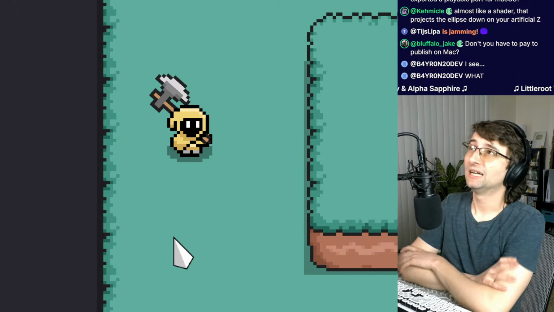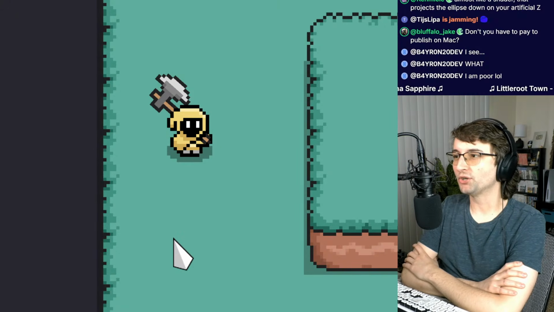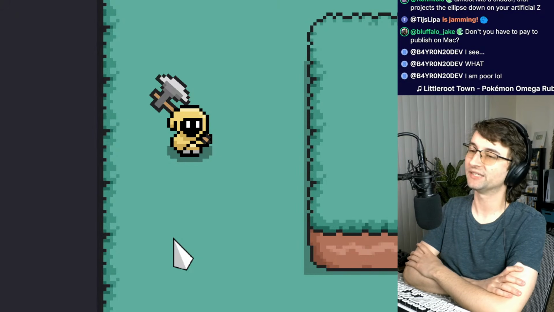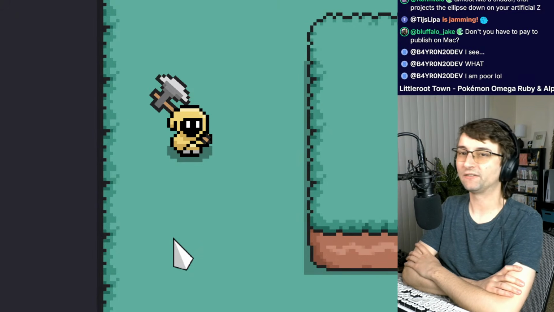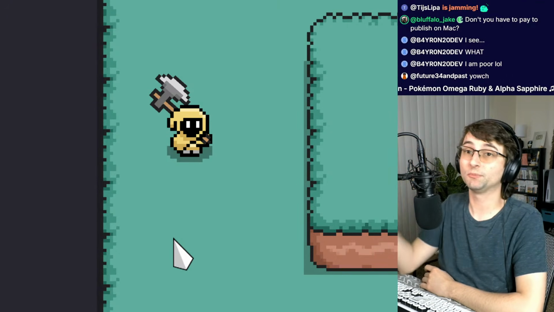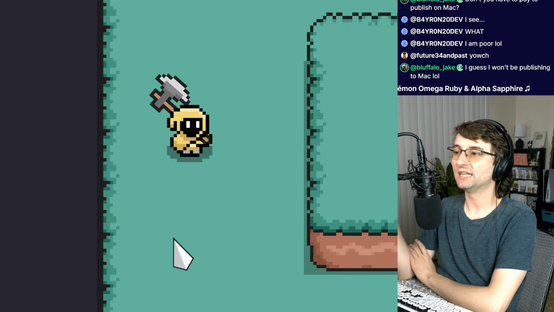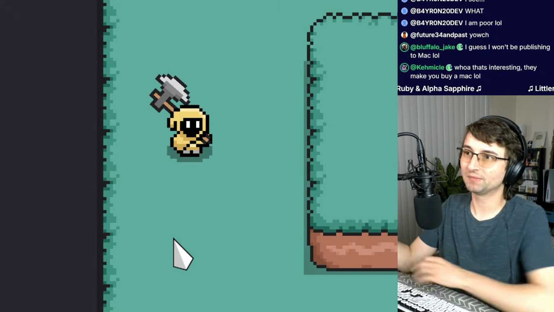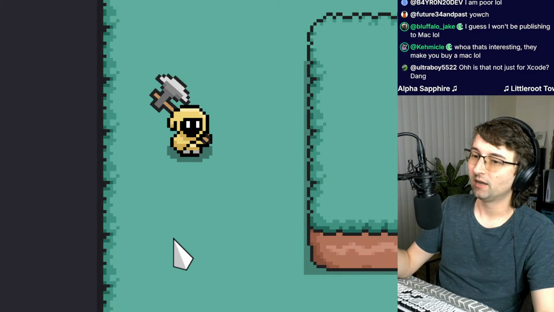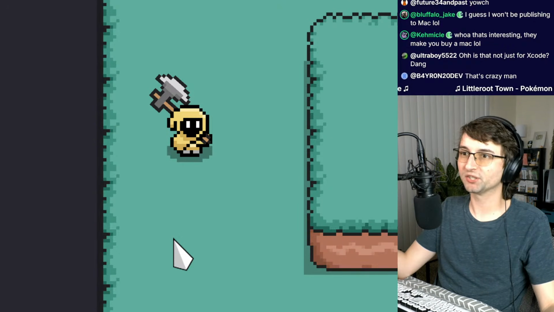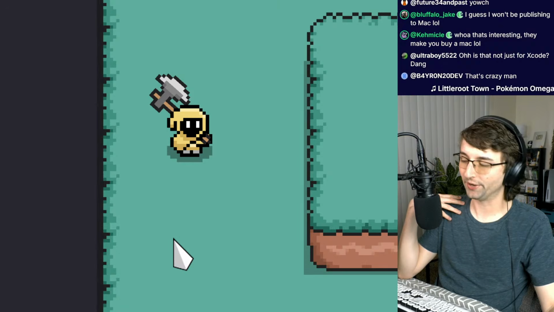It's possible that $100 fee only applies to mobile, but I'm pretty sure it applies to the Mac ecosystem as well, because what you're paying for is identification. A big problem with sharing software, with getting other people to play your software, is that there are security risks. If I make a game and I distribute it on Steam, how do all of those computers know if my game is safe to run?